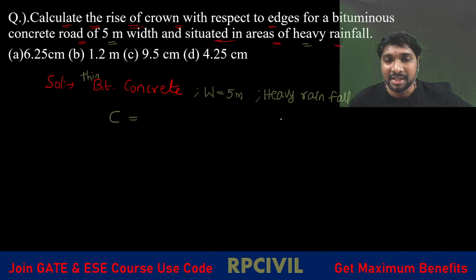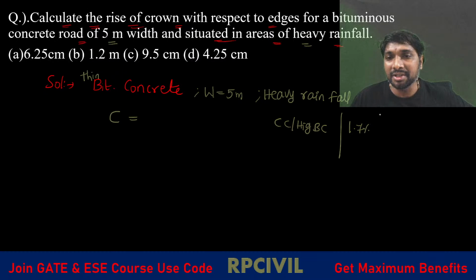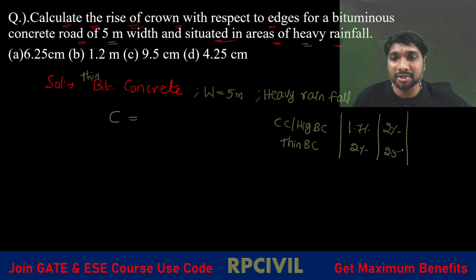If you just observe, for cement concrete or thick bituminous or high bituminous concrete, for light rainfall and heavy rainfall, 1.7 percentage and 2 percentage is the camber. And for thin bituminous concrete, it is 2 percentage and 2.5 percentage.